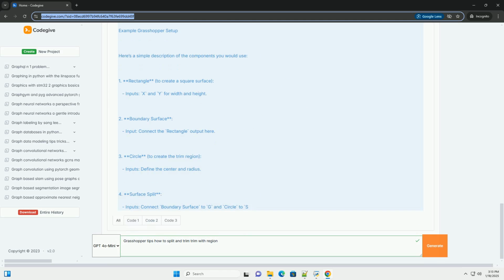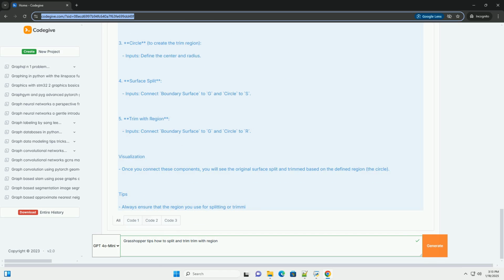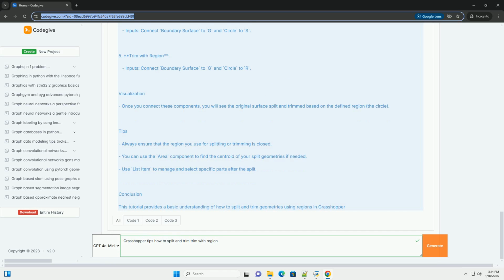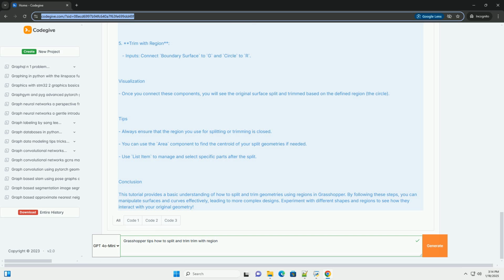Overview. Splitting: dividing a surface or curve into separate parts based on a defined region. Trimming: removing specific areas of a surface or curve based on a region. Step-by-step instructions. Step 1. Create a surface or curve. 1. First, create a surface or a curve in Rhino. This will be the geometry you want to split or trim. 2. In Grasshopper, use the surface or curve component to reference this geometry.